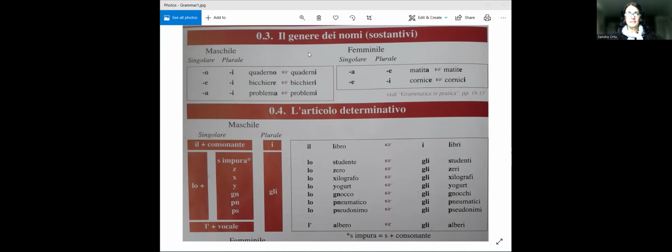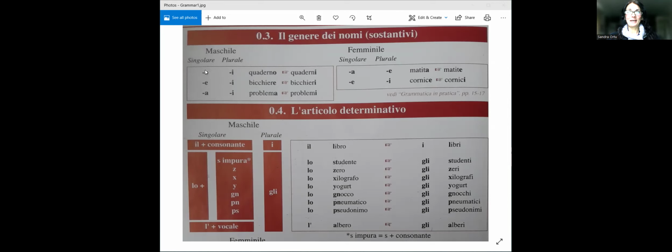You can start seeing here singolare, singular, plurale, plural. Got the same here. In languages like English and Spanish and French as well, if you want a word to be plural, you add an S. In Italian, I don't know why, it's just like to make things a little bit more complicated. Instead of adding an S, we change the vowel. It's not funny, really.